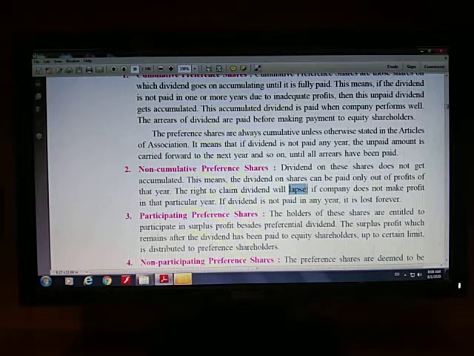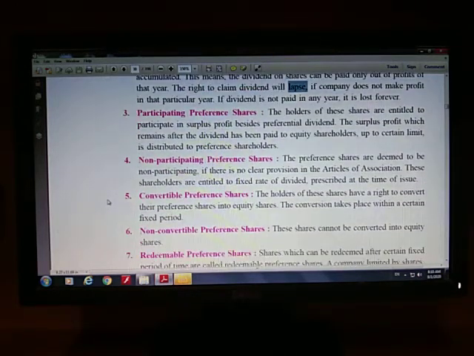It means you will not have any right to claim the profit of the past years during which the company has not paid any dividend. In case of cumulative preference shares, you will get dividend in the next year also, but in case of non-cumulative preference shares, if you do not get dividend for any financial year, it is gone, it is lost forever. You don't have the right to recollect that dividend. That is cumulative and non-cumulative preference shares.